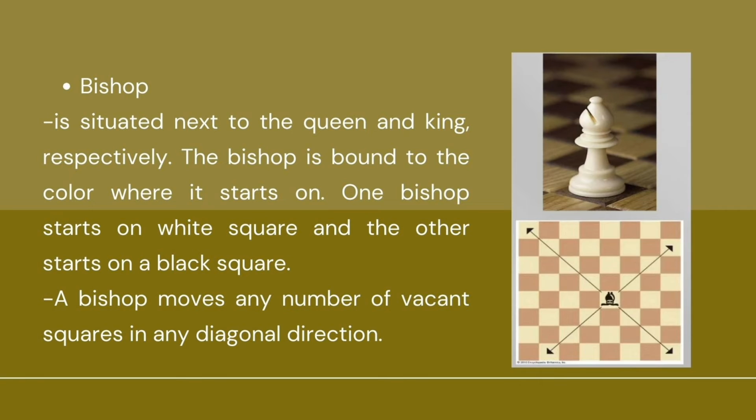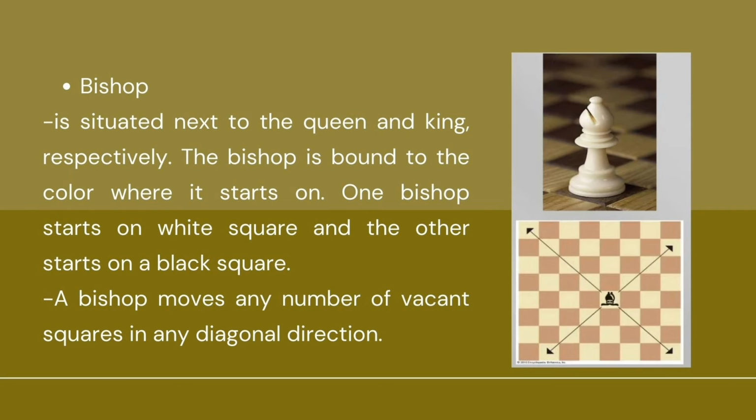Next, bishop. Situated next to the queen and king respectively, the bishop is bound to the color where it starts on. One bishop starts on a white square and the other starts on a black square. So, every player, yung 2 player having a 2 bishops. So, the 1 bishop of each player starts on a white square, while yung other bishop ng kada player starts on a black square.